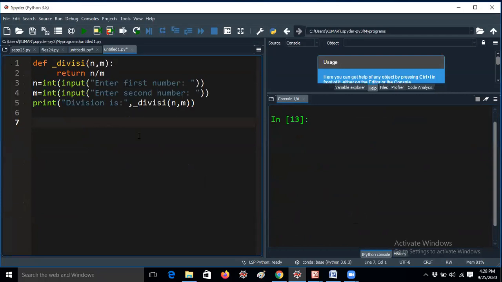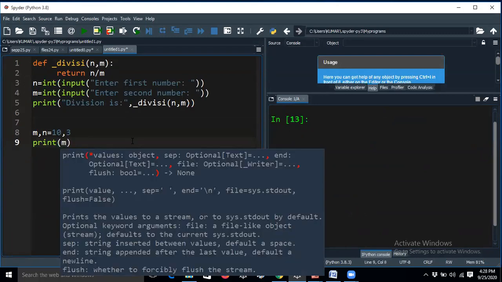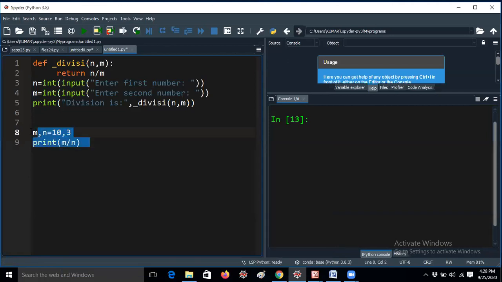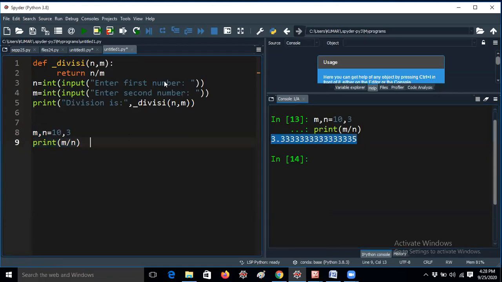So if you are giving m equal to 10, n equal to 3, then print, some may think like this. They don't know what is the main use of a function. If I'm giving it like this, I'm getting the division, right? 3.33. Then why do we need to write all these statements? It's a waste of lines. What is the use of a function? Don't think that way. I'm giving an example for understanding purposes.